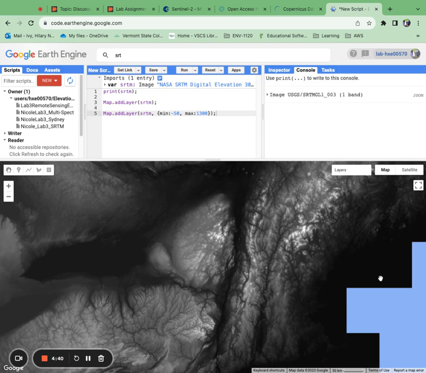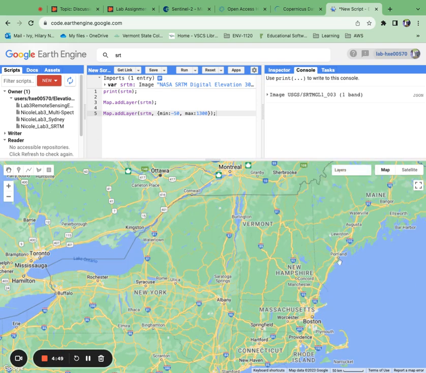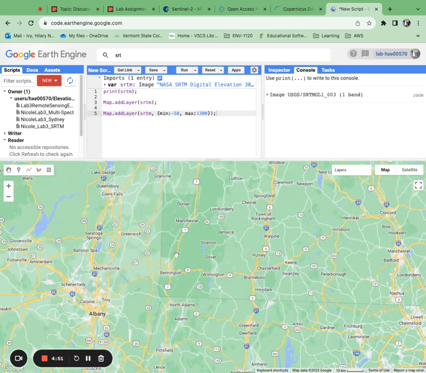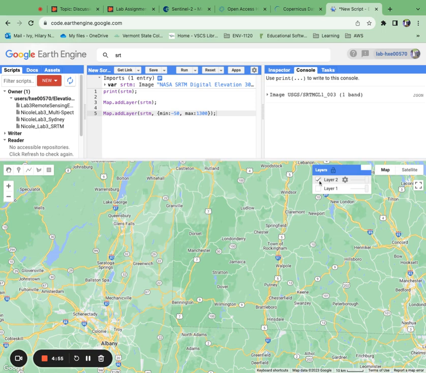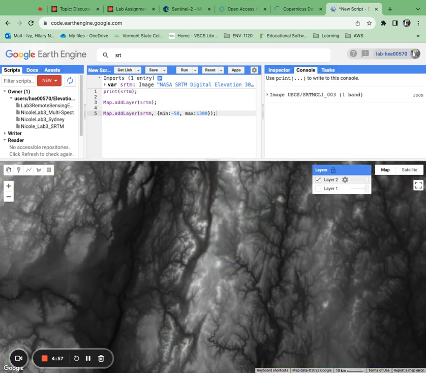All right. So now definitely the map has changed a little bit. We can see elevation here. We're still looking at the same area. And if I want to toggle off my layers really quickly to just know where I am, I can do that. So I'm going to zoom back down into my region and I'm going to add that second layer back in.